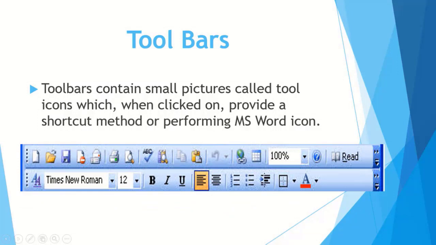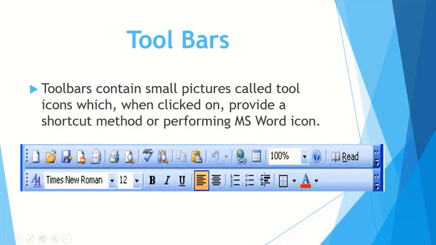Yes, students, just below the menu bar there are toolbars available. You can see on the screen, these are the toolbars. This top bar is called standard toolbar, and this one, the lower bar, is called formatting toolbar. On the standard toolbar, you can see there is new document available.